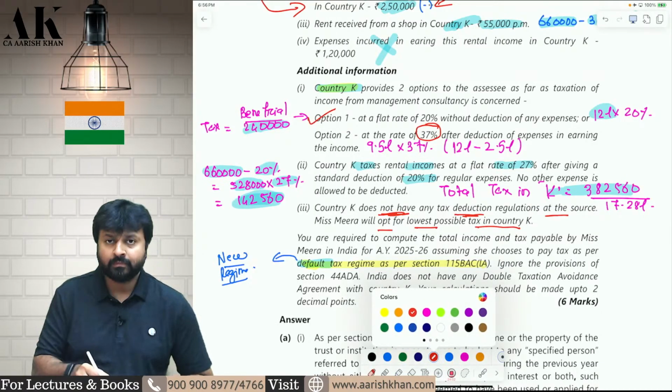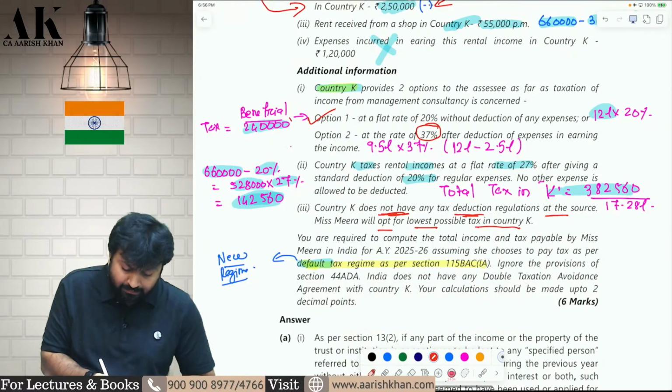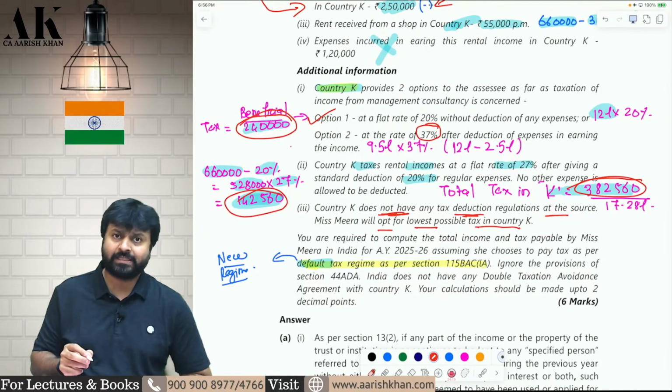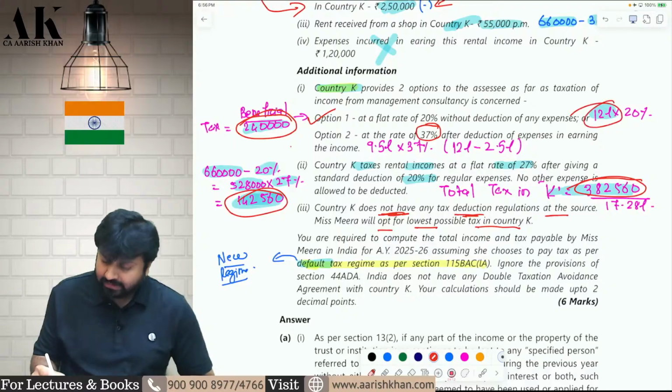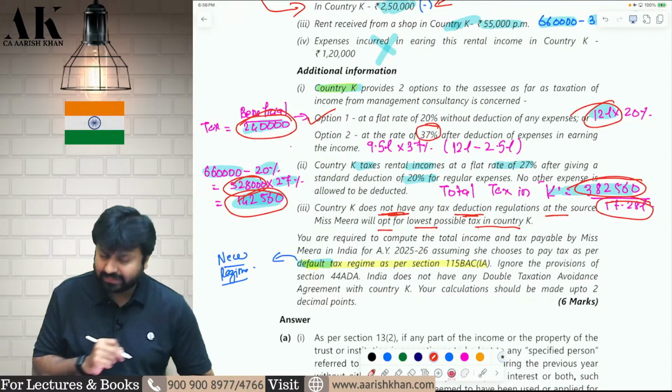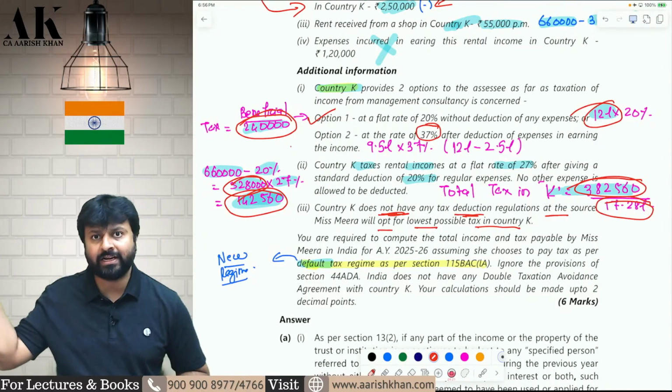Now pay attention. What is the tax on consultancy income? 2,40,000. What is the tax on rental income? 1,42,560. Therefore, what is the total tax? Total tax is 3,82,560. What is the total income? The consultancy income is 12 lakhs. And what is the income of rental? It is 5,28,000. Therefore, the total income is 17,28,000. Therefore, this is the average rate in country K.